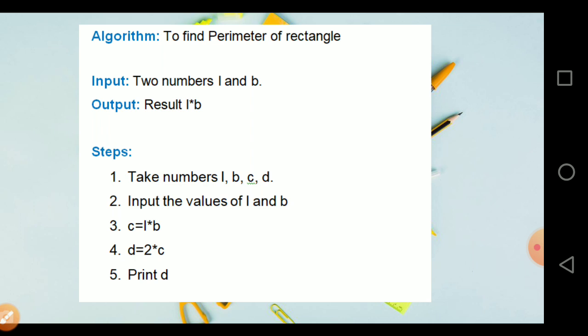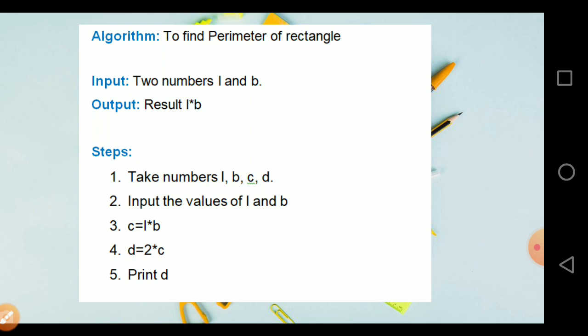Now another algorithm, to find the perimeter of a rectangle. You know the formula to find out the perimeter of the rectangle, right? So what should be the input of the program? It should be two numbers. What are they? It should be length and breadth. Output will be the perimeter.